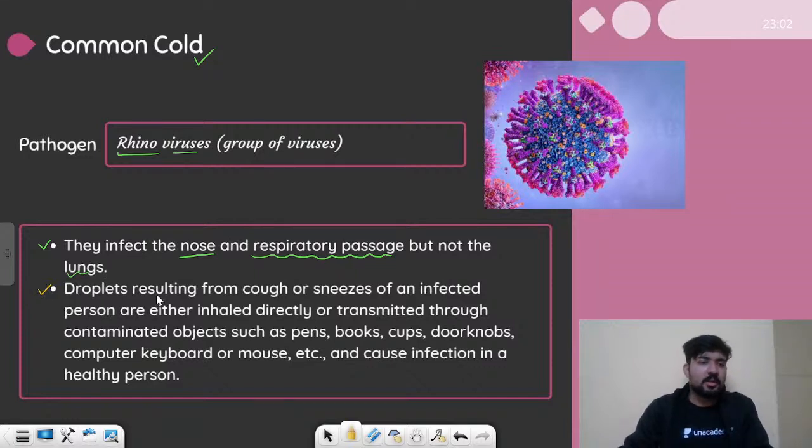Similar to pneumonia, droplets resulting from cough or sneezes of an infected person are either inhaled directly or transmitted through contaminated objects. It can be anything like pens, books, cups, doorknobs, computer keyboard or mouse. Anything that the infected person touches can spread the disease and cause infection in a healthy person. So the common cold spreads pretty rapidly and pretty easily.